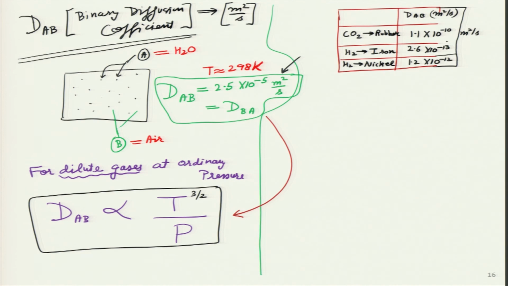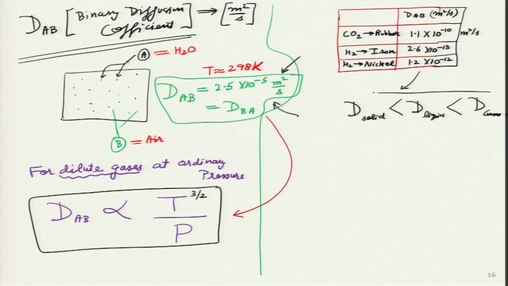So, we can clearly see that in solids the DAB value has reduced by several orders of magnitude, which means I can say that DAB for solids is much less than the DAB for gases. And what we will find is that the liquid ones will come in between. So, there is a greater than sign over here, and a greater than sign over there. Now, what is the physical reason that gases have the maximum flow rate for diffusion? And this is something that we have seen in reality as well.